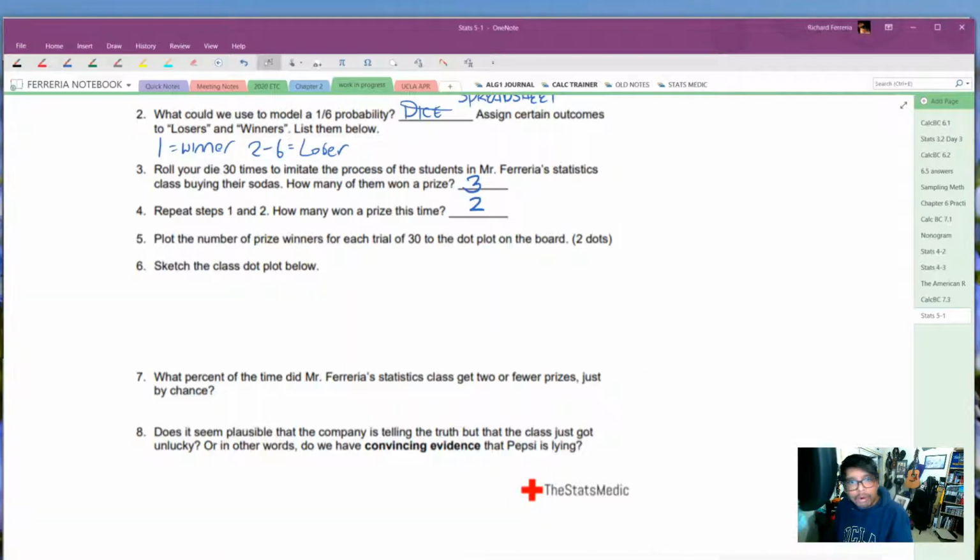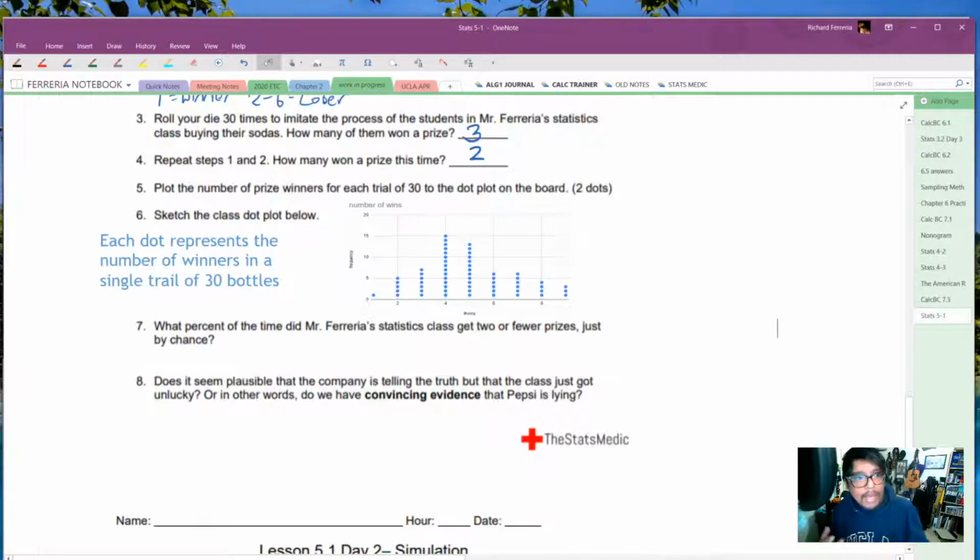And we're going to go back over here, and we're going to copy and paste the dot plot over here. And I think it's important for us to remember what each one of those dots stands for. So each one of those dots represents the number of winners in a single trial of 30 bottles. So each dot that you see here is 30 bottles. How many winners in those 30 bottles? So what percentage of the time in Mr. Ferreria's class did we get 2 or fewer prizes just by chance?